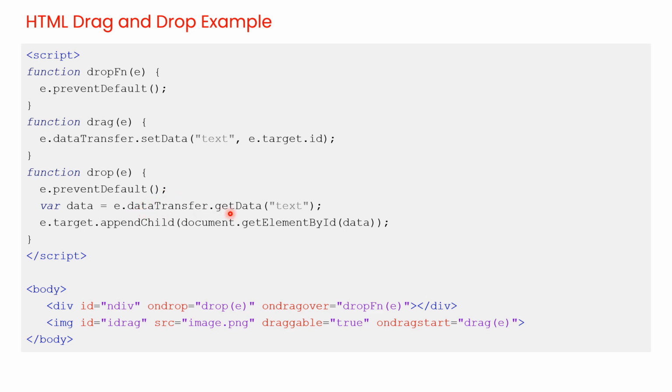Then, use the dataTransfer.getData method to retrieve the dragged data. This method returns any data set to the same type in the setData method. The dragged data is the ID of the dragged element, which is drag, as we specified here. Then, append the dragged element to the drop target, which will place the image element inside the div element as a child element.